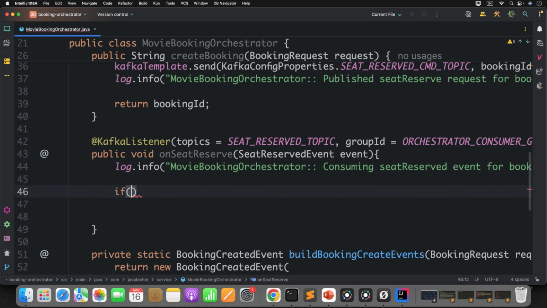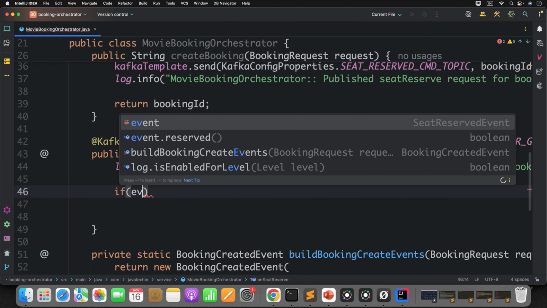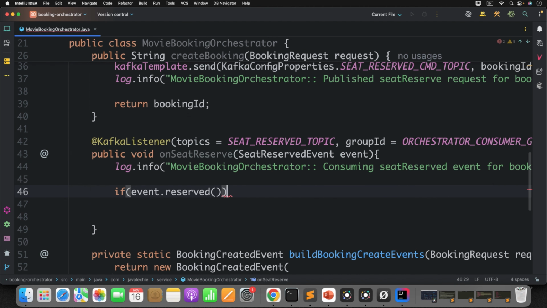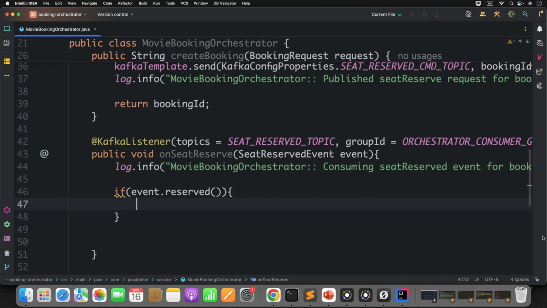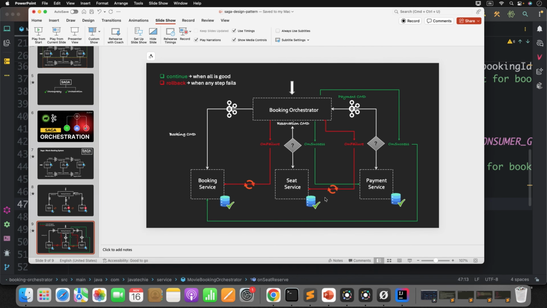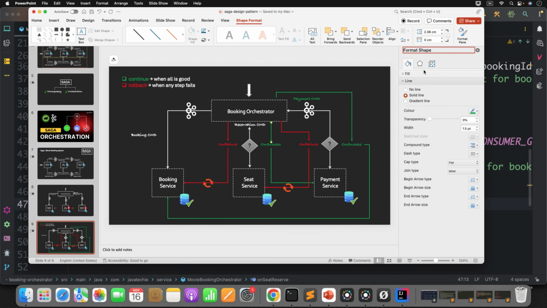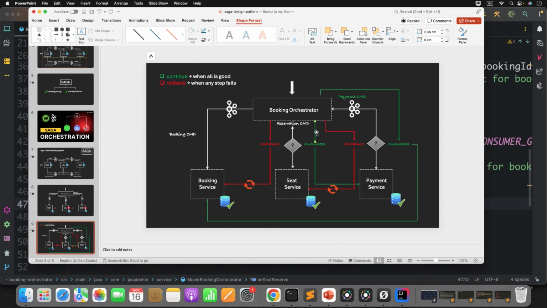We need to check if the orchestrator received a success event, then what is the next action? If you understand the flow, if the orchestrator receives the success event, then the orchestrator will publish the command to process the payment, correct? See this green flow.